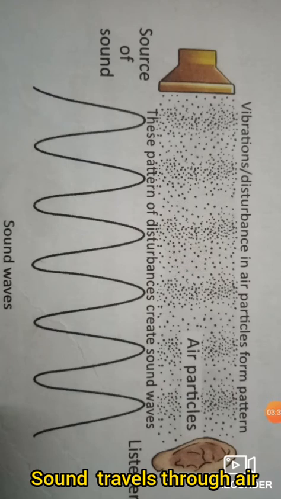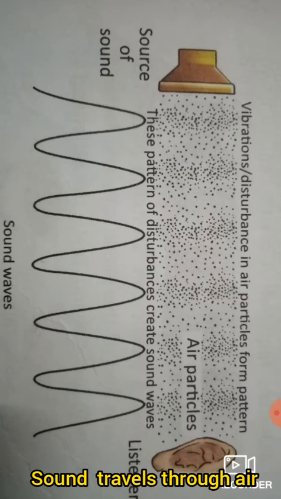When an object vibrates, the particles of the air that surround it begin to vibrate. The vibrating particles of air push the other air particles adjacent to them. So the air particles which are near the source of sound get compressed, forming the compressions. And the neighboring particles near the compression open up and form rarefaction. So the energy is transferred from compressions to rarefactions, and the sound wave travels in this form through the air.